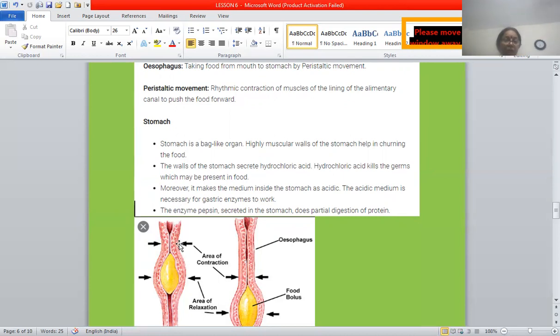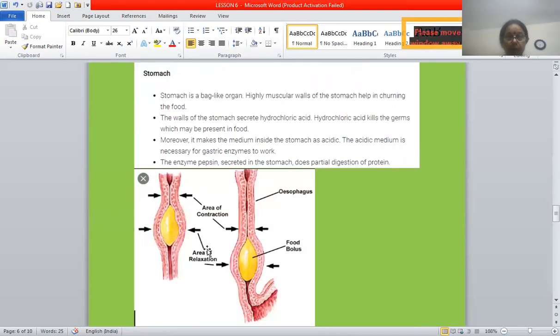Its muscles undergo rhythmic contraction and relaxation to push the food forward. You can see this is the bolus or food. Then this is the area of contraction, then the area of relaxation, then again an area of contraction. The food moves in this way in the esophagus.